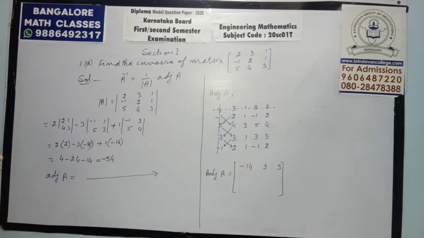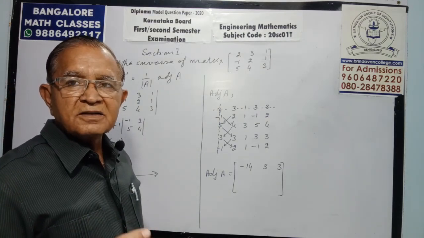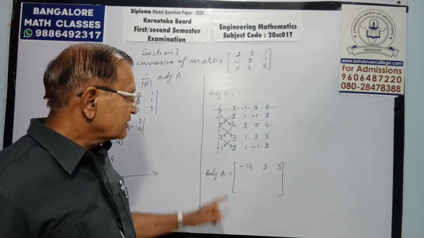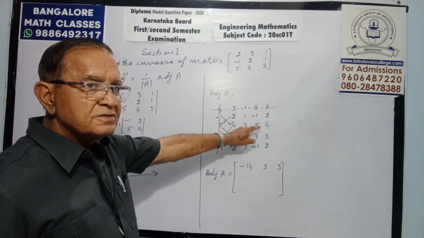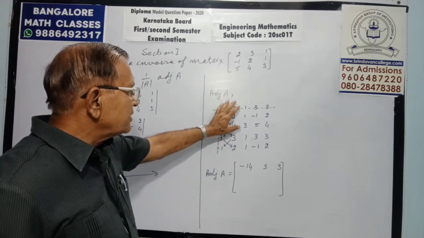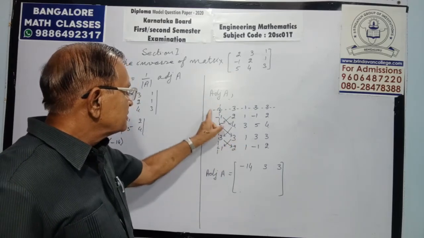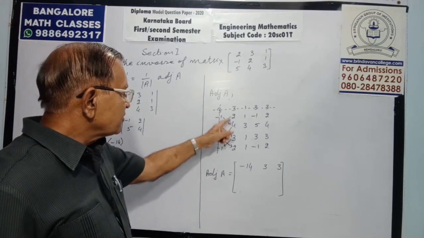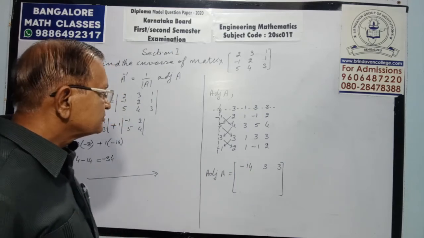So adjoint at one go, easiest way. Otherwise you have to go for the minor, then cofactors, then you have to take transpose. Directly I am teaching you. Copy the matrix, extend first 2 columns, then extend first 2 rows, cut the first row, cut the first column. Solve it column wise like determinant, write it row wise.